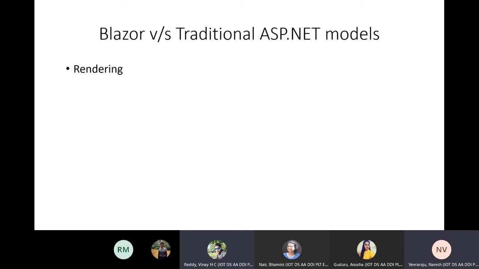Regular HTML pages have the extension .html, whereas Razor pages will have .cshtml. That means it is C# HTML. In your HTML page, you can also write C# because it uses .NET's engine behind the scenes to convert your C# also to HTML. Okay, that is some high level, guys. I will show this also.